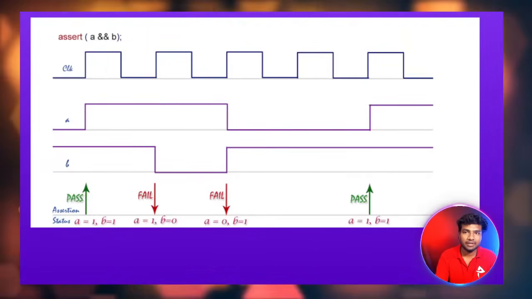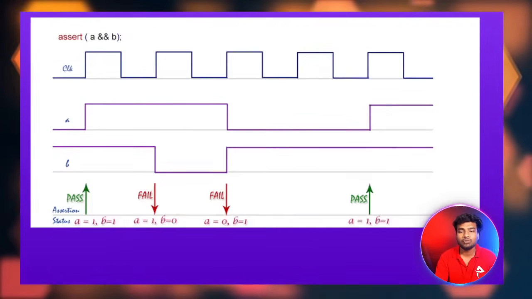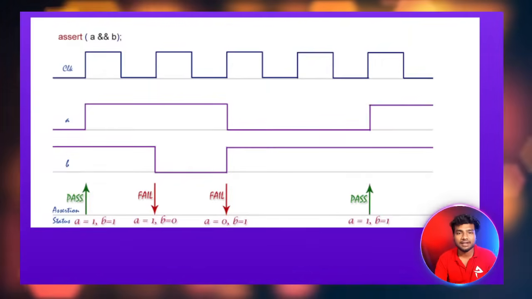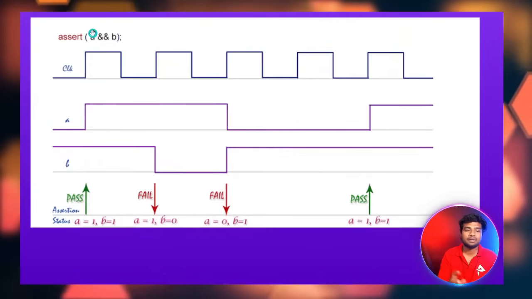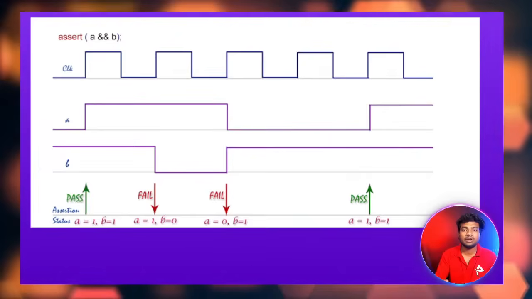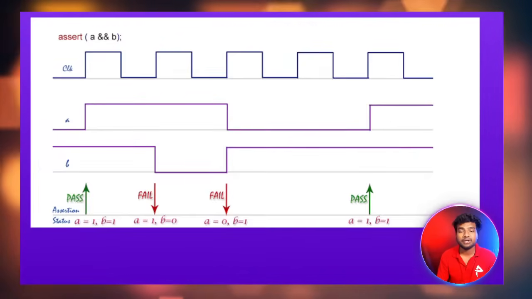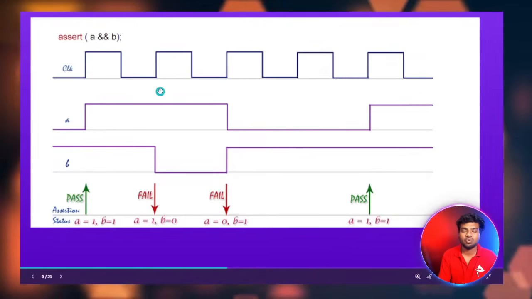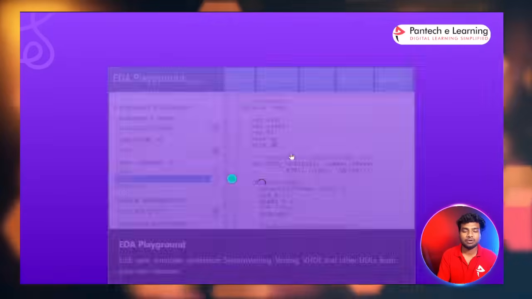We are mostly using some logic in our design code. For a certain time in the design code, you have this condition: the a signal and b signal must be high, then only you will get the assertion pass and the correct output. So by writing assertions you can verify your design code. So let's see one code.